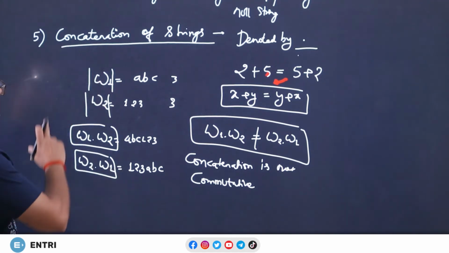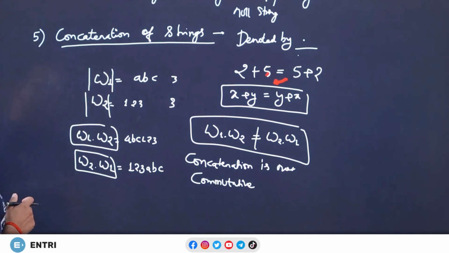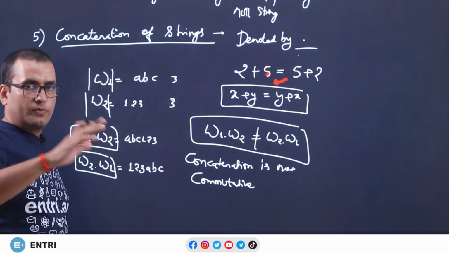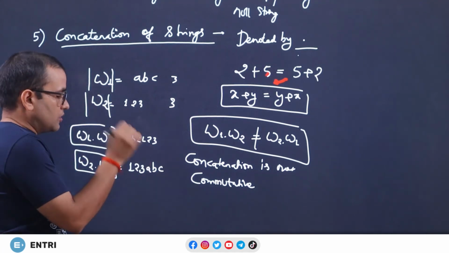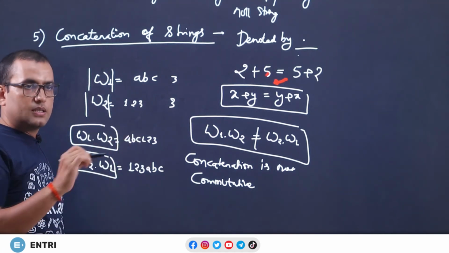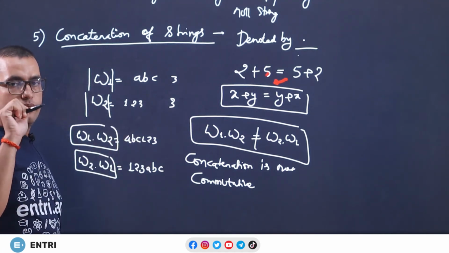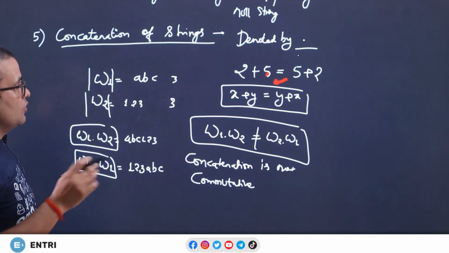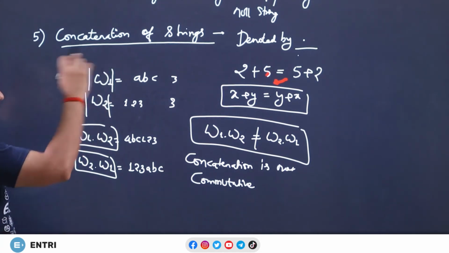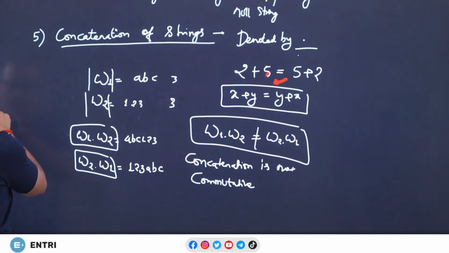Okay, now, so you know the meaning of concatenation: a string followed by another, the sequence is important, and we do not use the dot sign while we do concatenation, but the representation is the dot. We do not use that symbol. Okay, now let us move ahead.